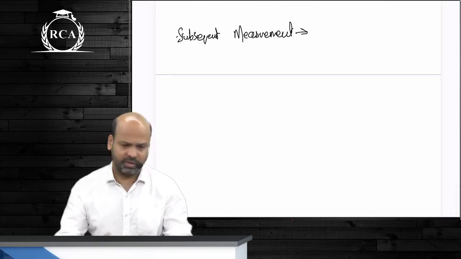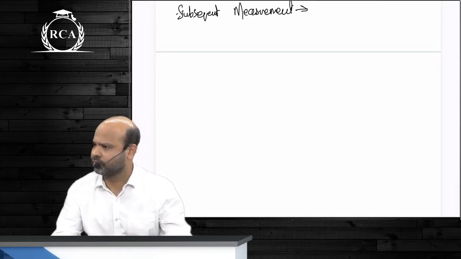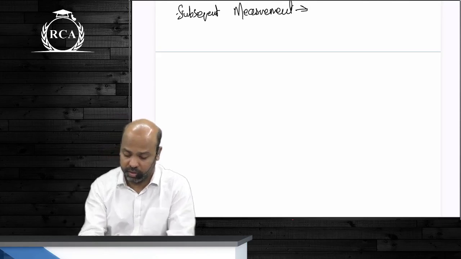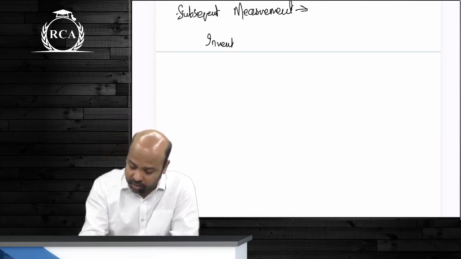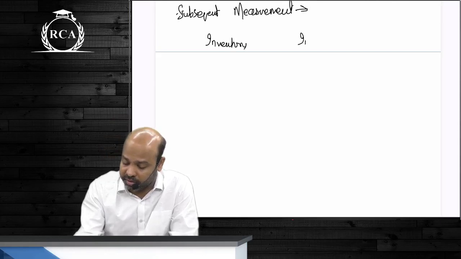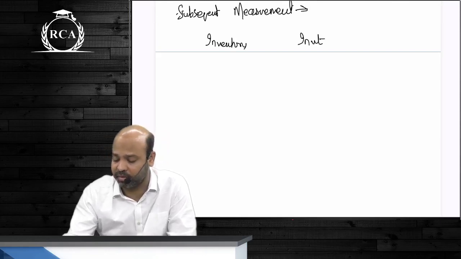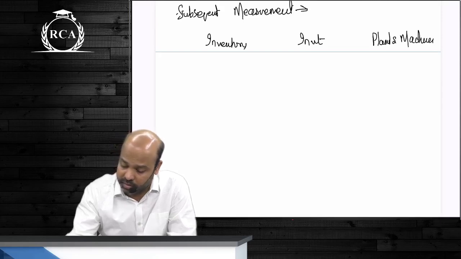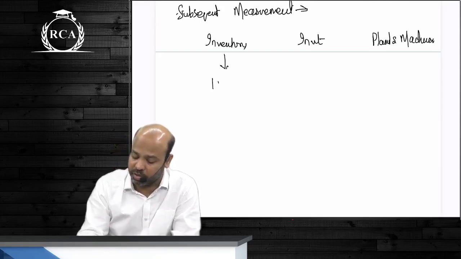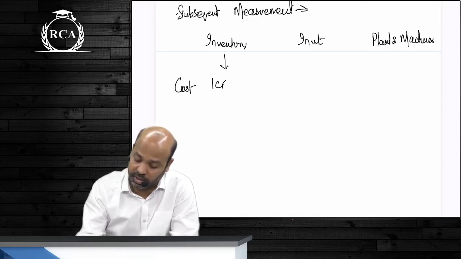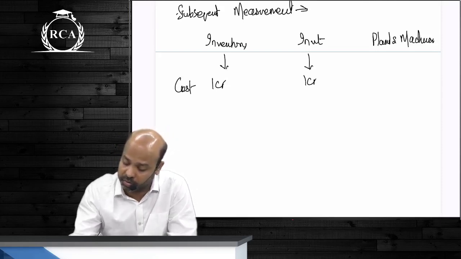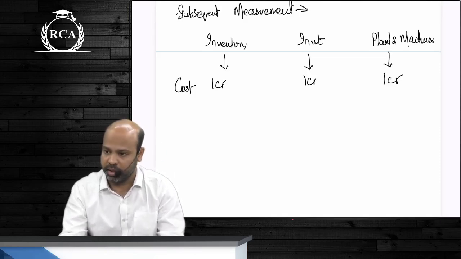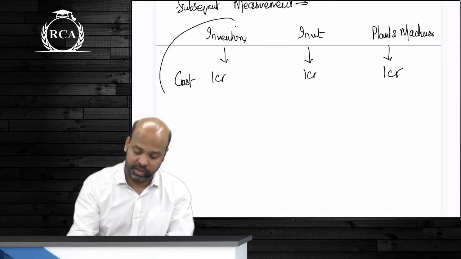Subsequent measurement, guys. Depreciation. Okay, we'll talk about what if it's an item of inventory, separately. What if it is an investment? What if it is plant and machinery? So that you cover all the cases. I bought an inventory for an amount of 1 crore rupees. That is my cost. I bought investment for 1 crore. I bought plant and machinery for 1 crore. Talking about the first item, inventory.